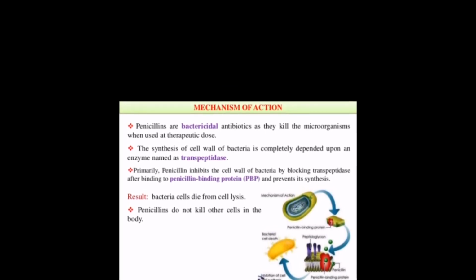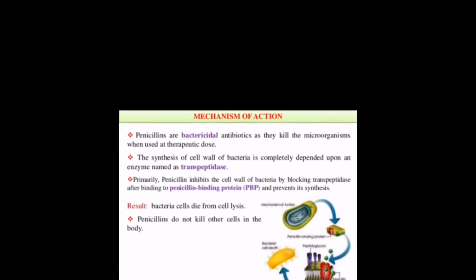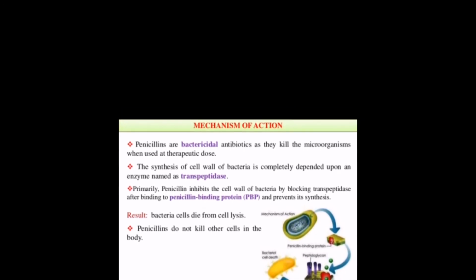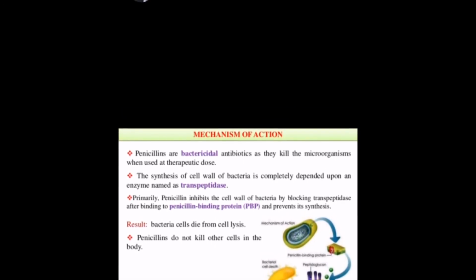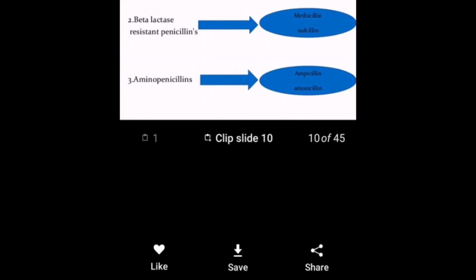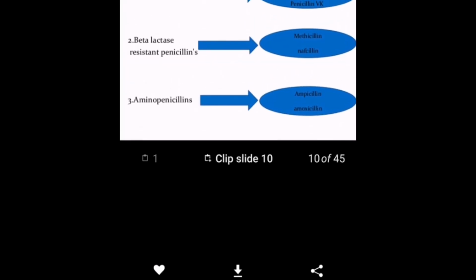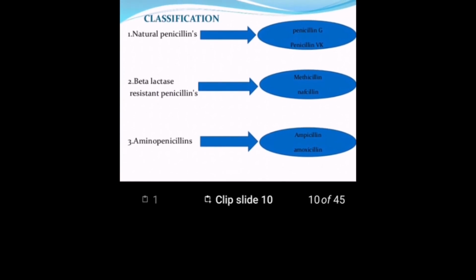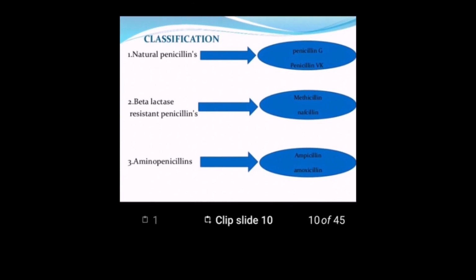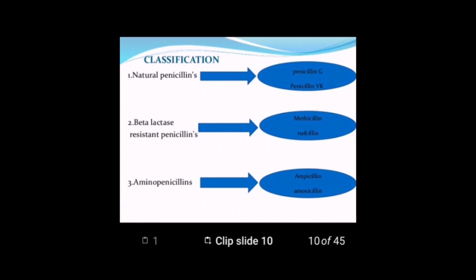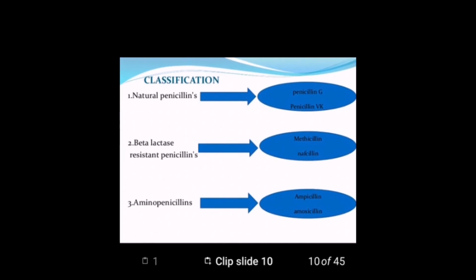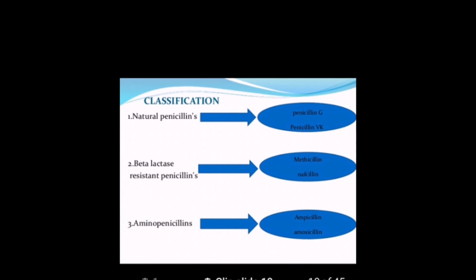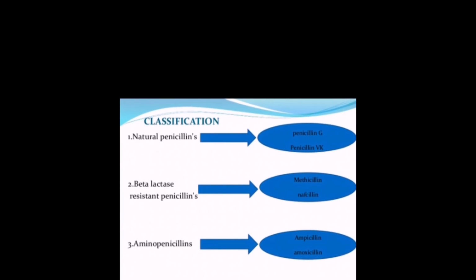Okay, now coming towards its classification. It is basically classified into the following groups. The first one is natural penicillin, which is penicillin G and penicillin V. The other one is beta-lactamase resistant penicillin, which is methicillin. The third one is aminopenicillin, examples are ampicillin and amoxicillin. The other one is